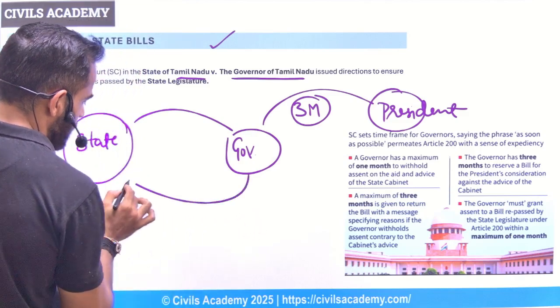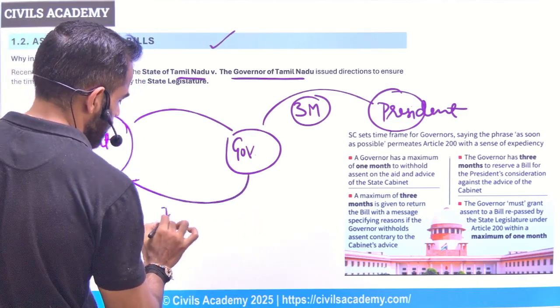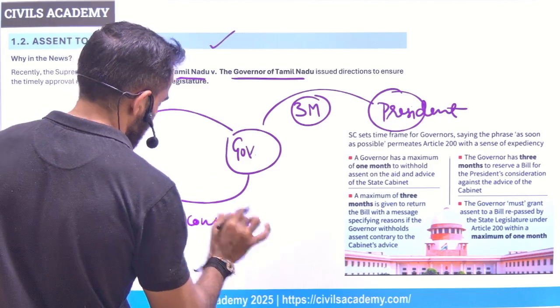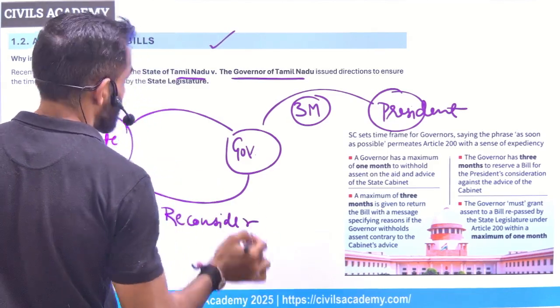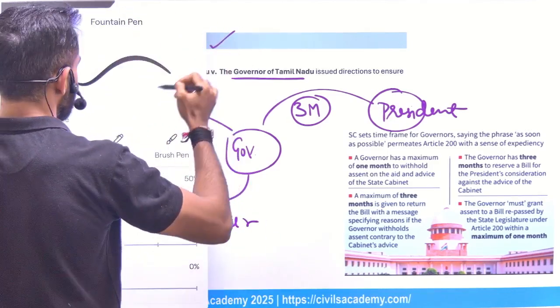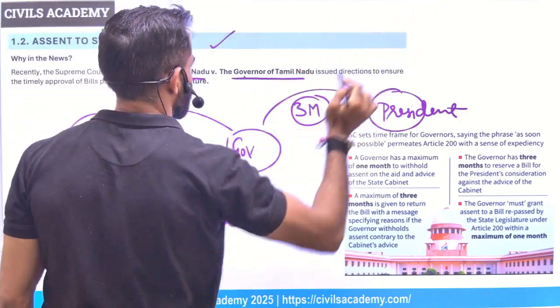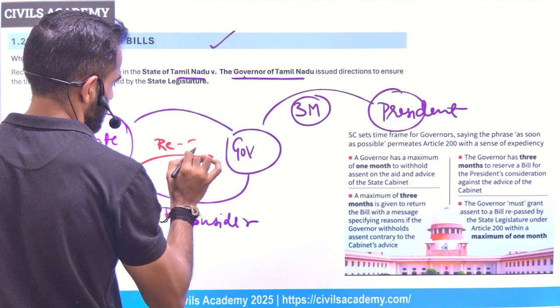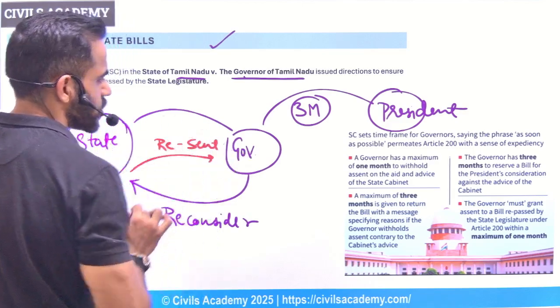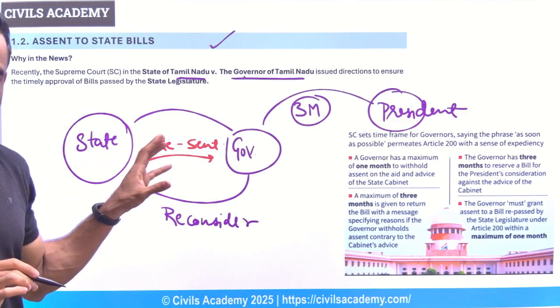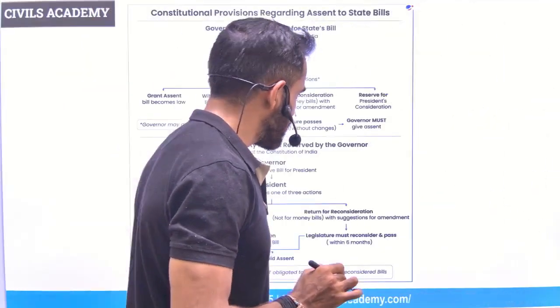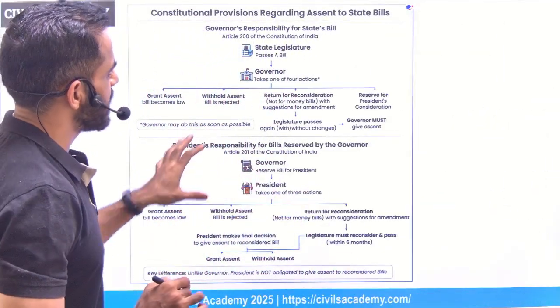But if governor is sending it for reconsideration, and if the state legislature sends it after reconsideration, then governor is bound to give approval. So these are important dimensions you need to keep in mind. Now, this is an interesting timeline.